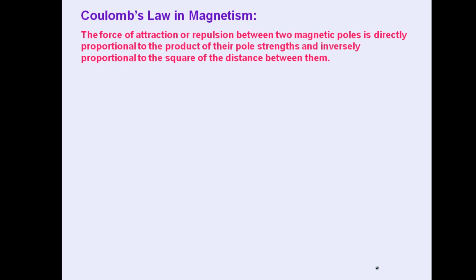Now the Coulomb's law in magnetism. In electrostatics also we have studied about the concept of Coulomb's law. Here also we have Coulomb's law, but in magnetism, which is similar to that in electrostatics, the force of attraction or repulsion between two magnetic poles. Over there we have studied about two charges. Here we have two magnetic poles, and that is directly proportional to the product of their pole strength, and inversely proportional to square of the distance between the two magnetic poles. Suppose there are two magnets having pole strength m1 and m2 and separated by distance r.